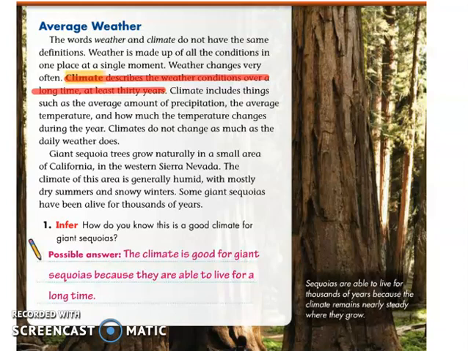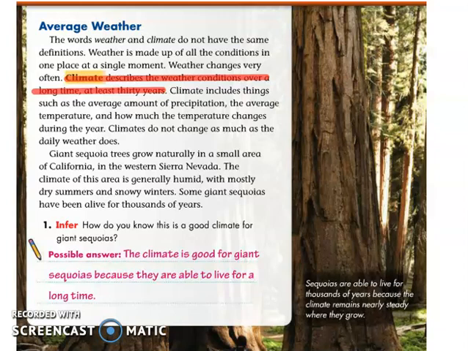Okay, average weather. Didn't you know, girls, that weather and climate are two different words? Weather is a condition of the atmosphere on an hourly or daily basis, while climate describes the weather condition over a long period of time, at least an average of 30 years. So climate is also changing in an average of 30 years according to meteorologists.